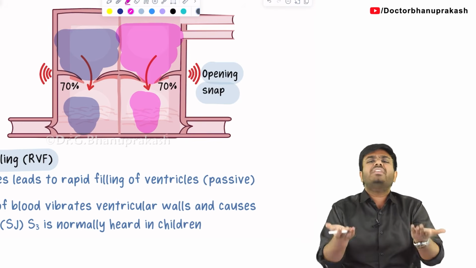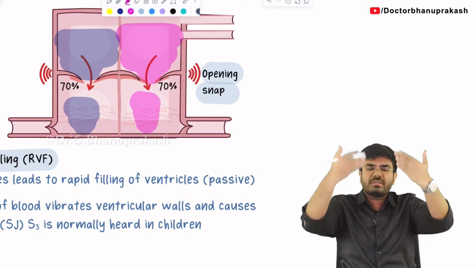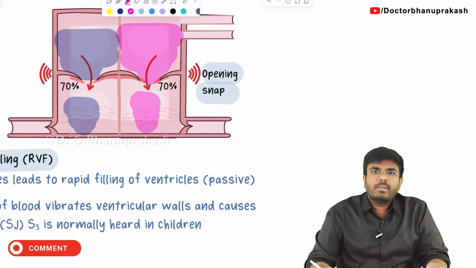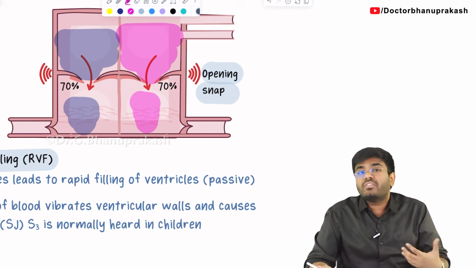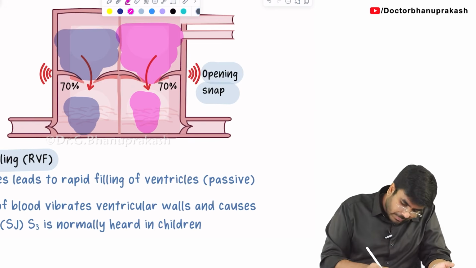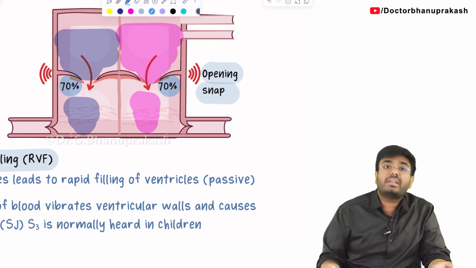Just because of the gravity and the opening of these valves, the blood is going to fall down. How much of the ventricles are going to get filled? See, the ventricles are going to fill now. How much percentage of the ventricles are going to get filled? Almost 70%.